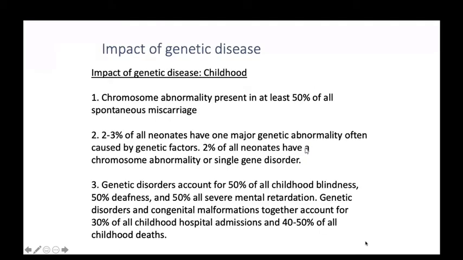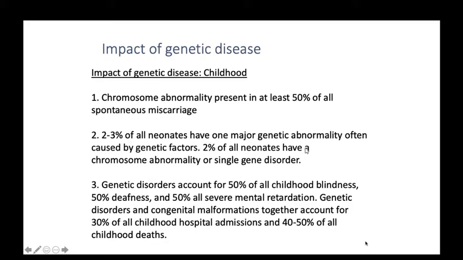Now coming to the impact of genetic disease in our life. We will read here only the impact in childhood or infancy. Chromosome abnormality is present in at least 50% of all spontaneous miscarriages.